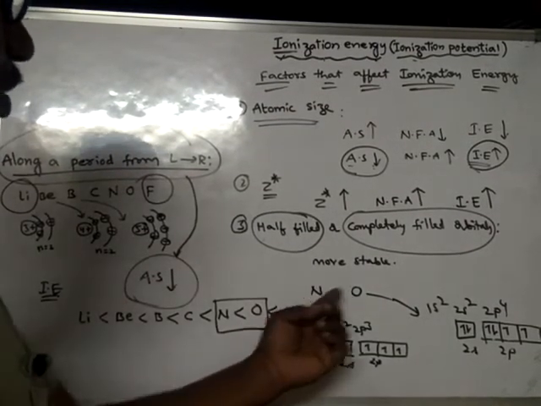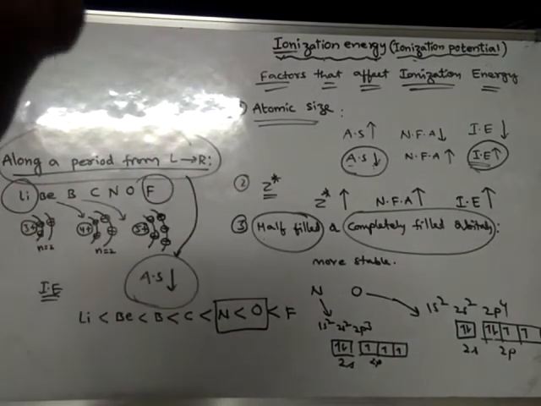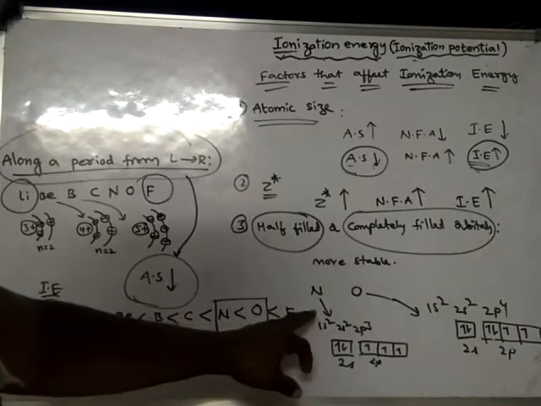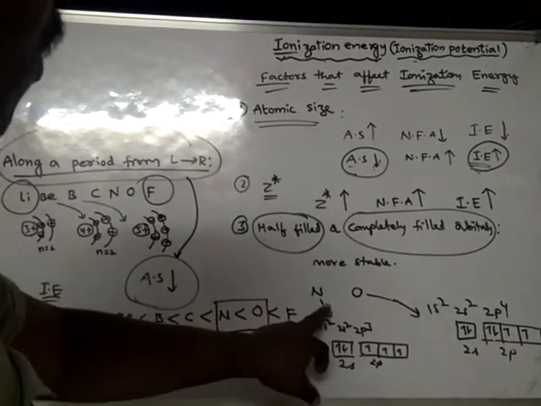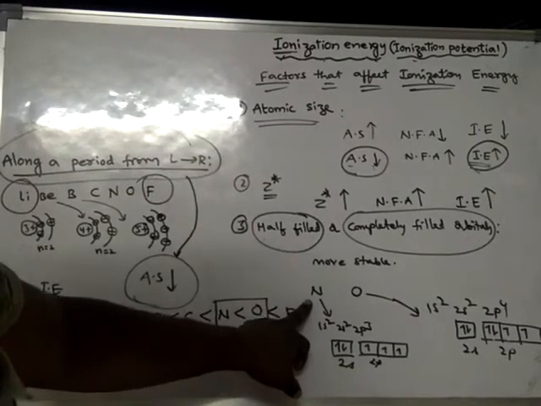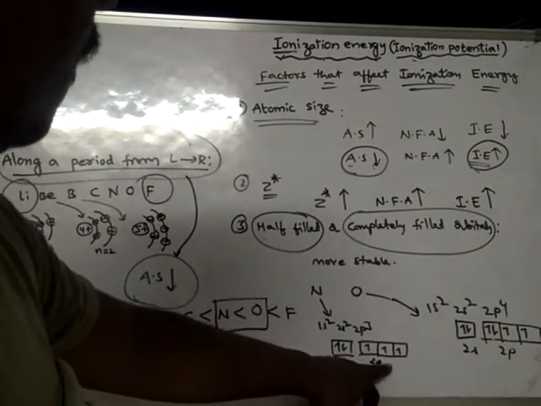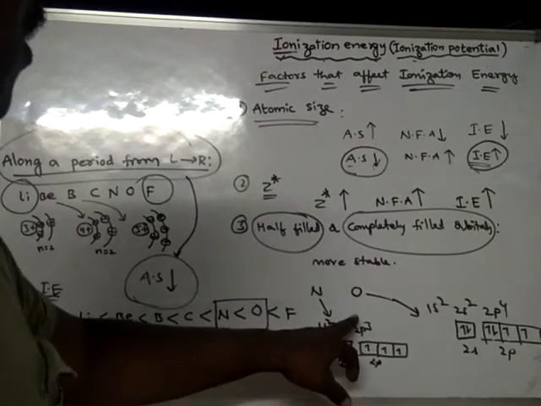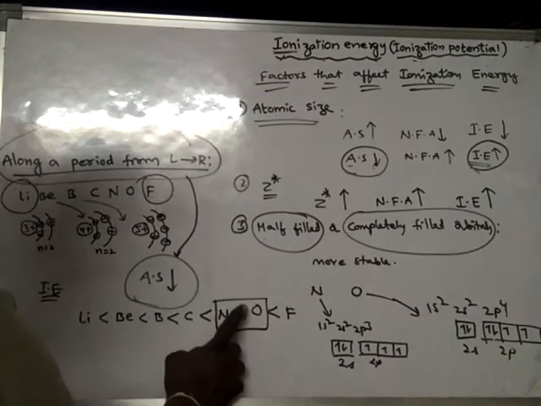So out of nitrogen and oxygen, the electron from oxygen can be removed easily. That means here oxygen ionization energy is less when compared to nitrogen because of the half-filled configuration in the nitrogen atom. Okay, so that is why it is more stable. So here the order is reversed.